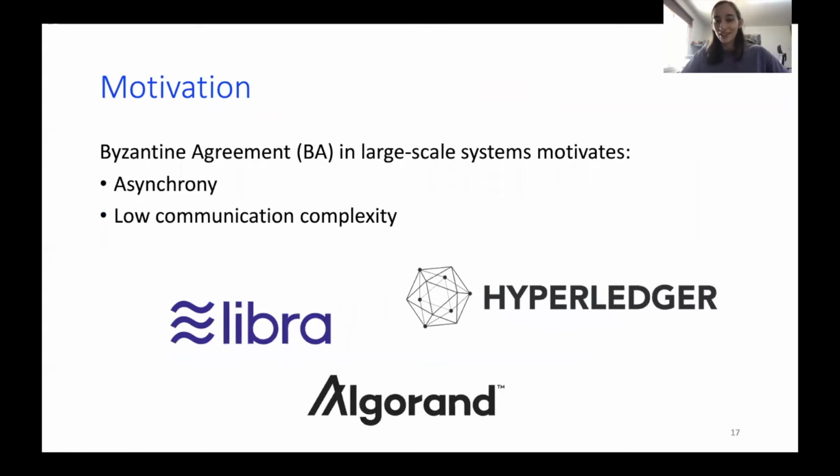So let's jump to our actual work. So the motivation is the Byzantine agreement is widely used in many large-scale systems, right? So we have Libra, Algorand, Hyperledger, all sorts of blockchains. I promised I'll use this word once. So it has many use cases in the real world. And in the real world, of course, we don't know the bound on the delay. We can assume it, but we don't know what will happen actually. So we want to be able to handle asynchrony, and we want a low communication complexity.